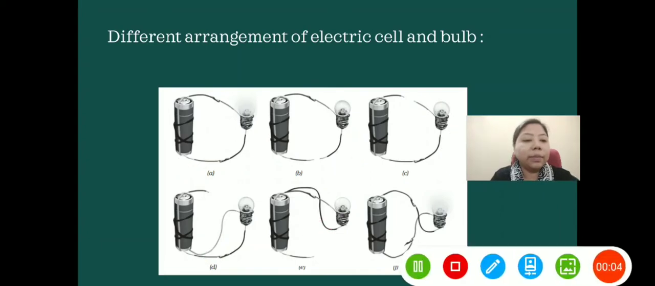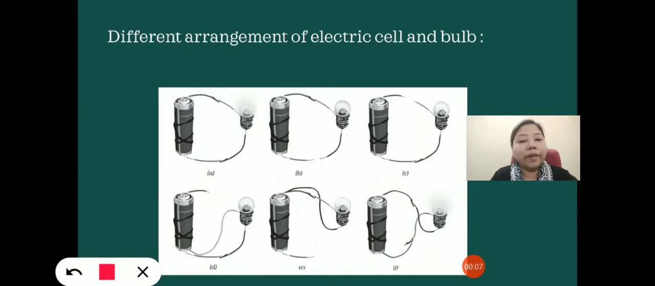You can see in the last picture, even if the wires are crisscrossed and connected to the cell, the bulb glows. Why? The main thing is that the positive terminal of the bulb should be connected to the positive terminal of the cell, and the negative terminal of the bulb should be connected to the negative terminal of the cell. So you can bring the wires in any way, but the terminals should be connected correctly. So in this way we can say that the correct connection of electric cell and bulb depends on the terminals of the bulb and the cell.